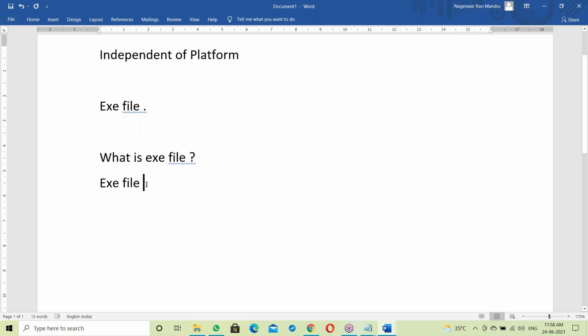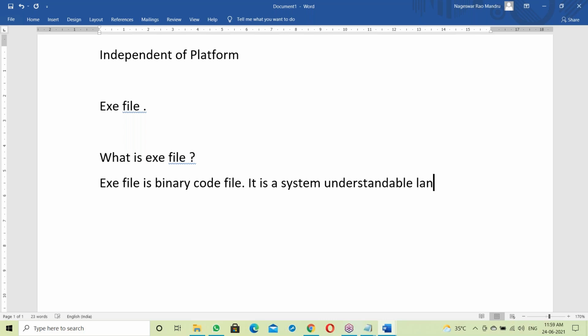An exe file is a binary code file. It is a system understandable language. System understandable language. Okay, an exe file is a binary code file.